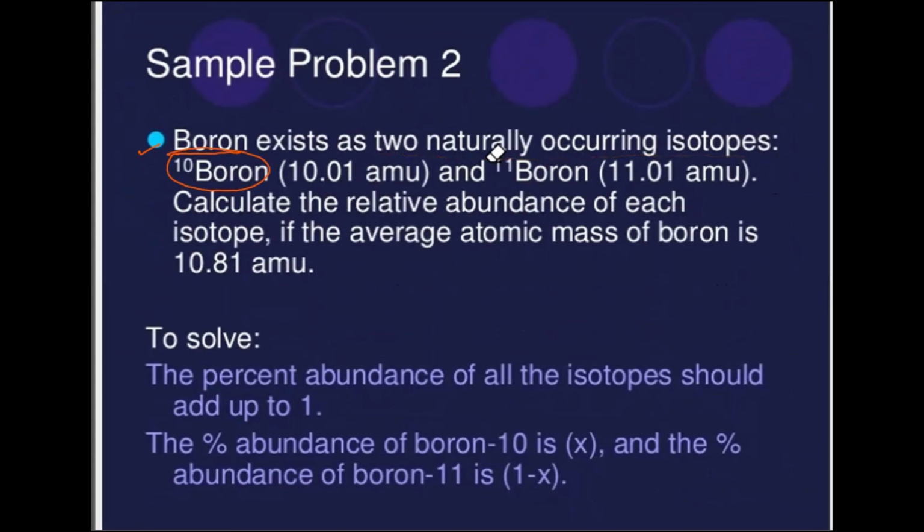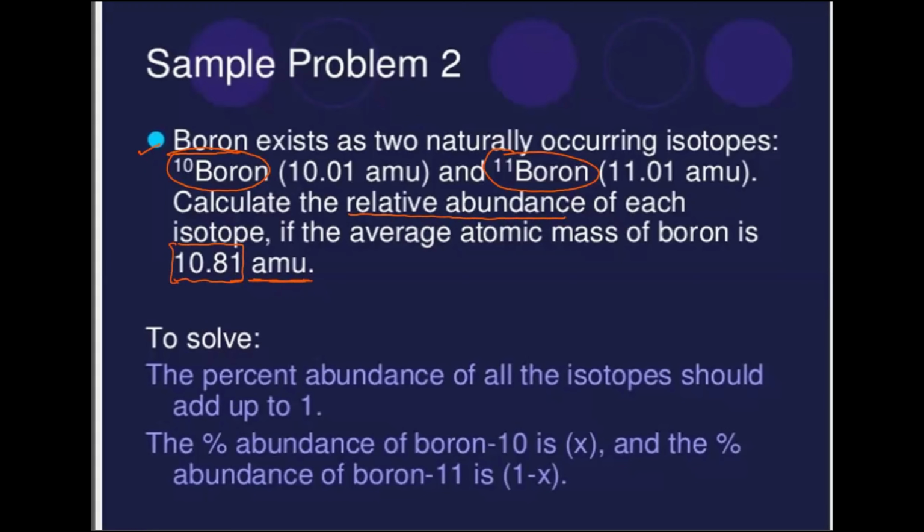They have given the average atomic mass of boron after calculation, which is 10.81 atomic mass units, but they have not given you the percentages. They're asking you to calculate the relative abundance, the percentage abundance of each isotope. Now the mass is given.